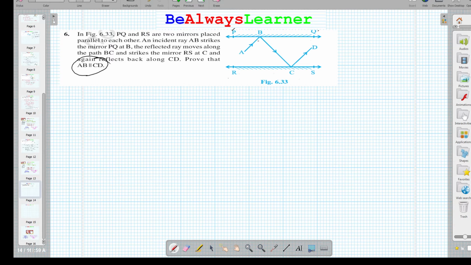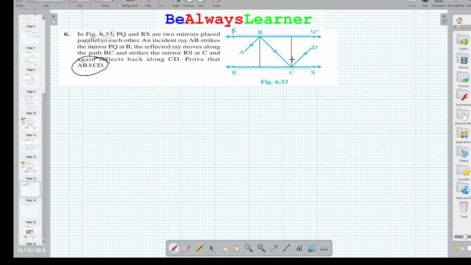Now, we can draw a perpendicular, a normal to the mirror PQ. So, we can draw a perpendicular from this point to this point, and we can also draw a perpendicular from point C to PQ.